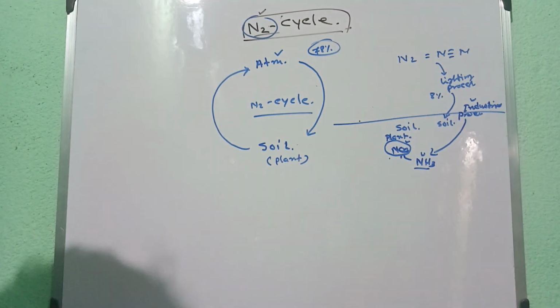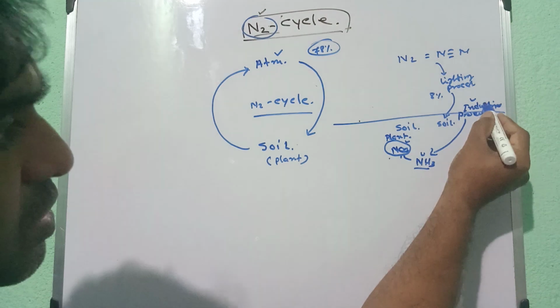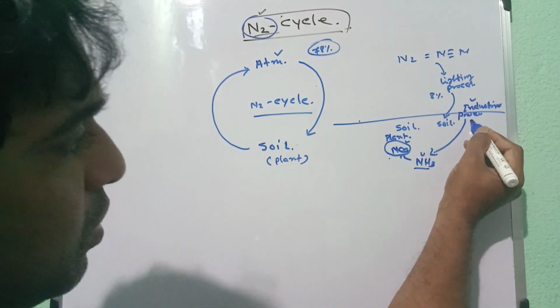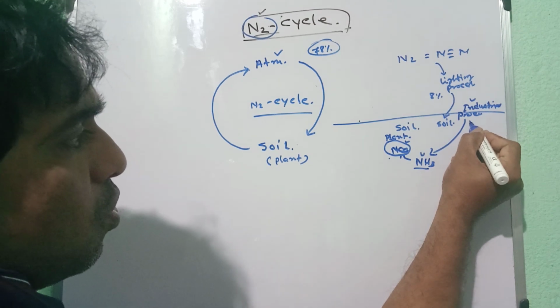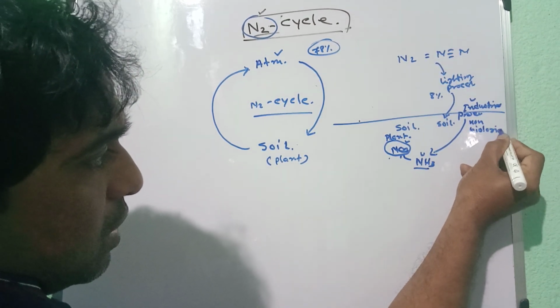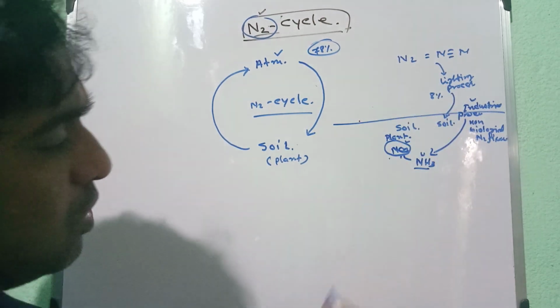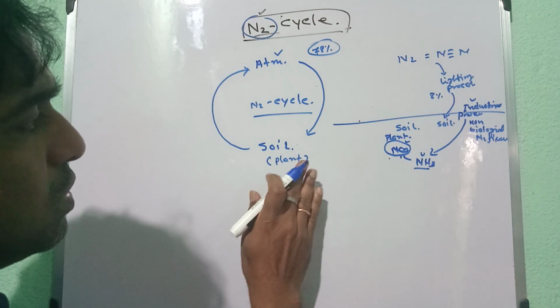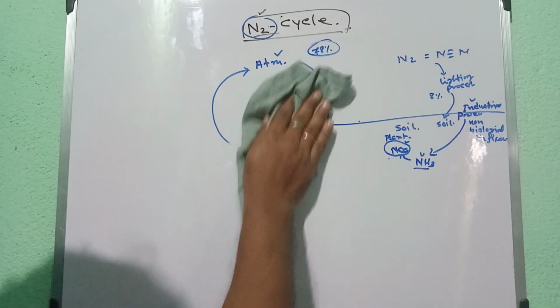Okay, so this is the main part of the industrial, that is the abiotic process also, and it is the non-biological nitrogen fixation. Suppose you just discuss about that.